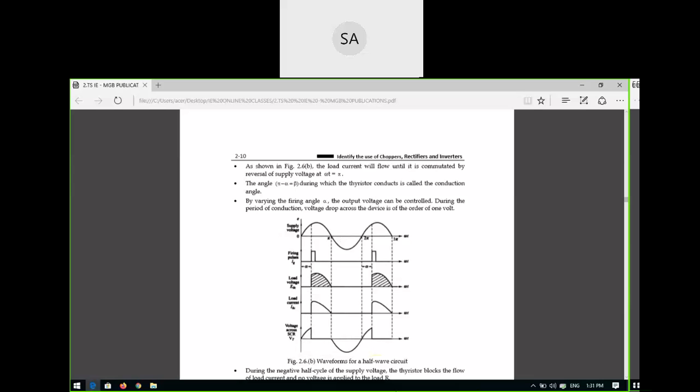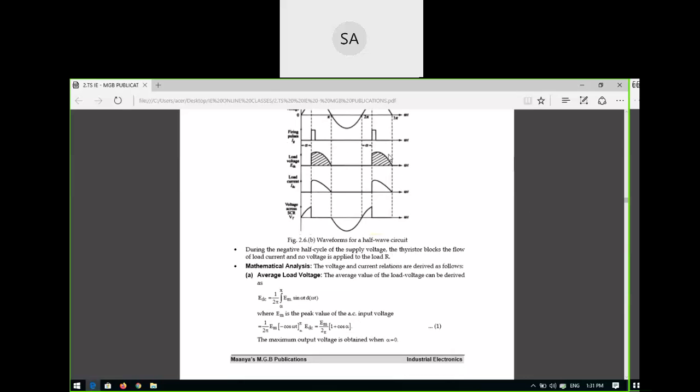If you observe this waveform, you can easily understand the whole concept, in the full wave rectifier as well as the half wave rectifier. This is today's class. So I will wind up, and we will discuss the three phase controlled rectifier in the next class. Thank you all.